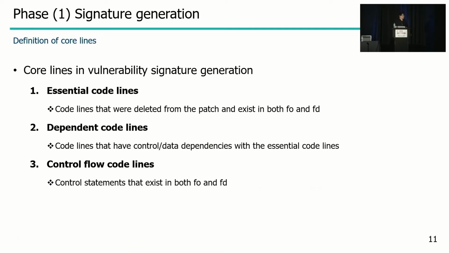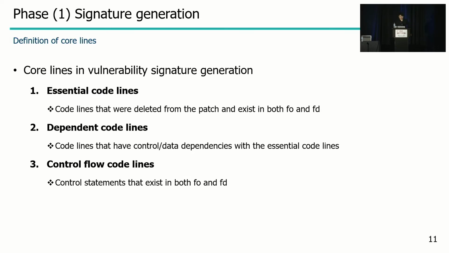Specifically, MOVERY considers the following 3 types of core lines: essential, dependent, and control flow code lines. The essential code lines refer to the code lines that are deleted from the patch and exist in both the oldest and the disclosed vulnerable functions. Dependent code lines indicate the code lines that have control or data dependencies with the essential code lines. And last, the control flow code lines refer to the control statements that exist in both the oldest and the